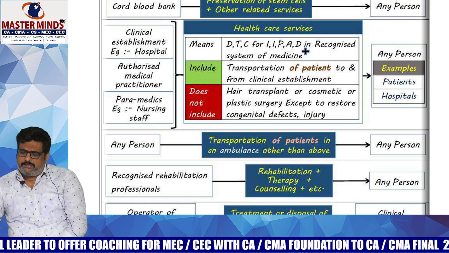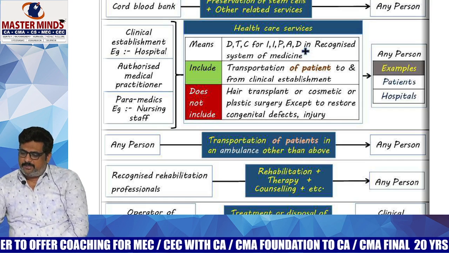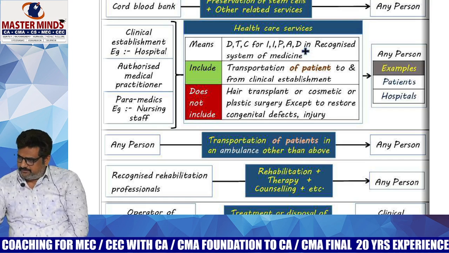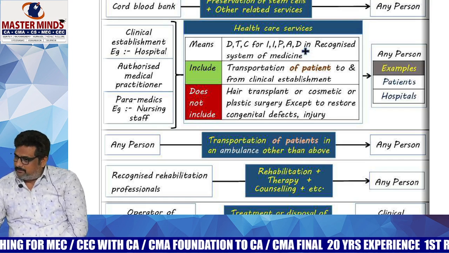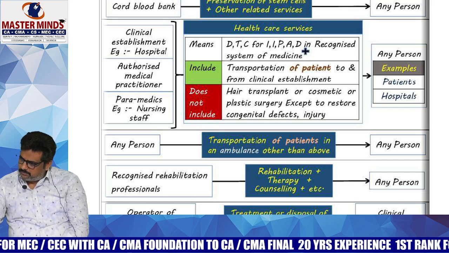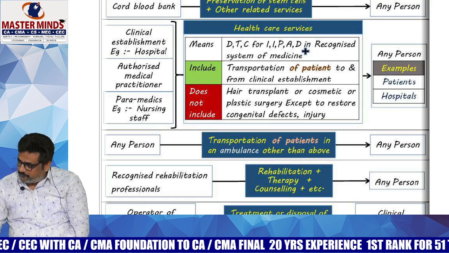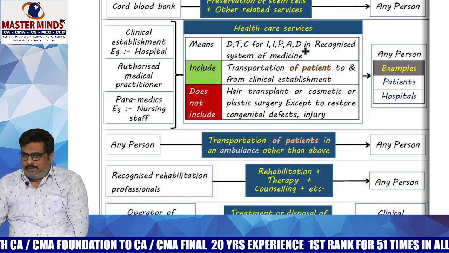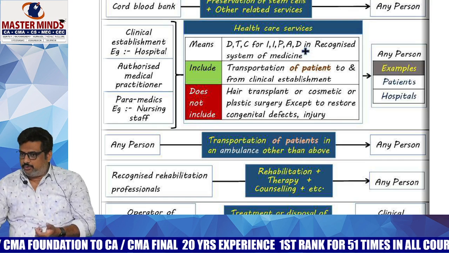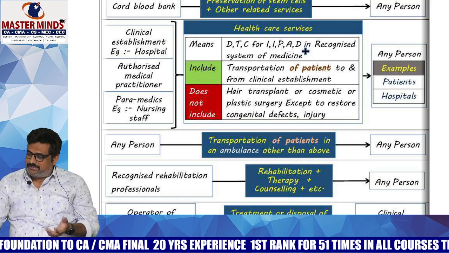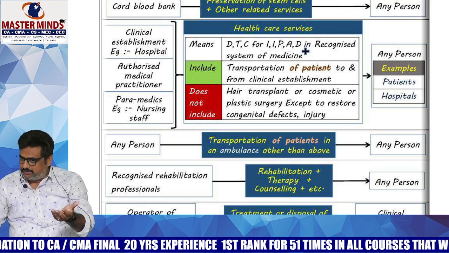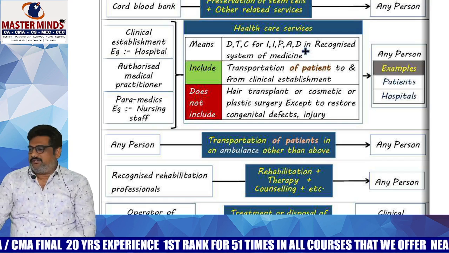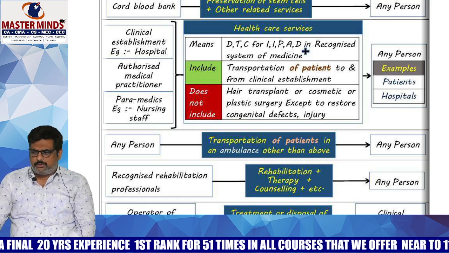So what about the ambulance services, ma'am? Are they exempted or taxable? Ambulance services include air ambulance also. Air ambulance means helicopters. In Hyderabad, there are two, ma'am. Air ambulances will be used where time is so precious. For example, when body parts need to be transplanted, it should be done within hours. In that case, they will use the air ambulance. So, air ambulance is also exempted.